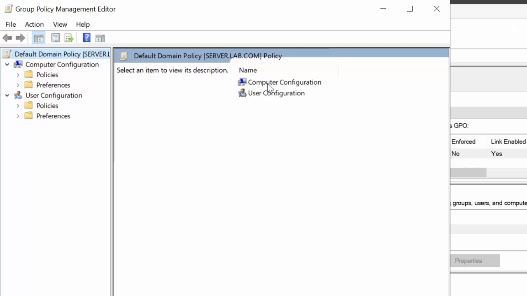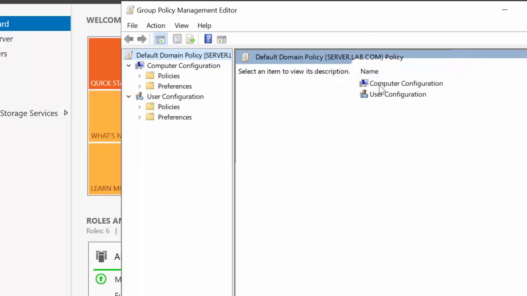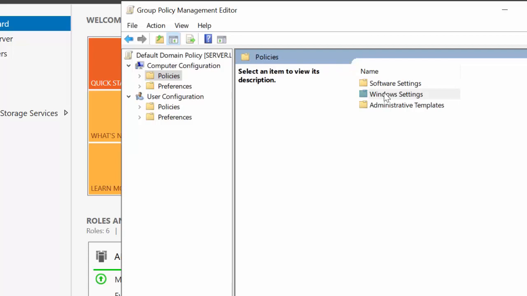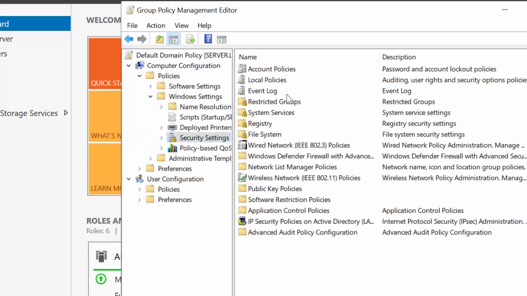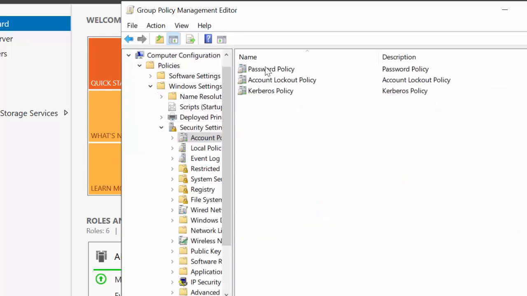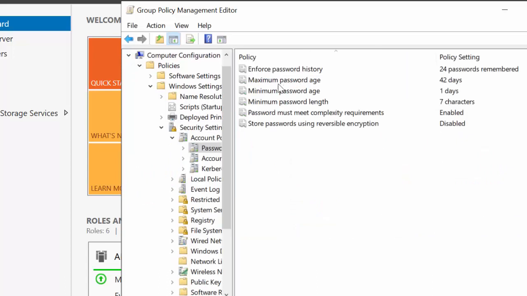So now go to the computer configuration, because I want to change the password here. I want to work with the password. Just go to computer configuration, policies. After that, Windows settings, and then you can see security settings, account policies. Just pay attention, password policies, and then you can see here maximum password age and minimum password age. I can change it.